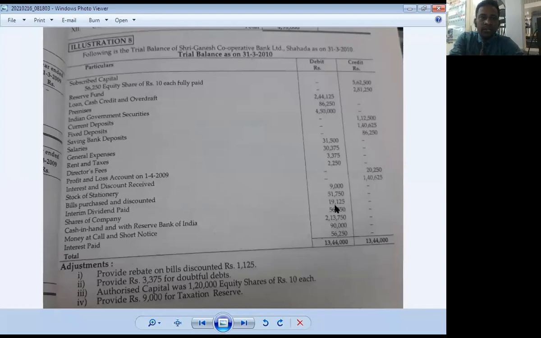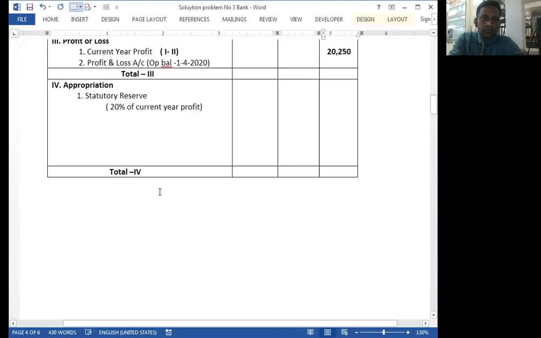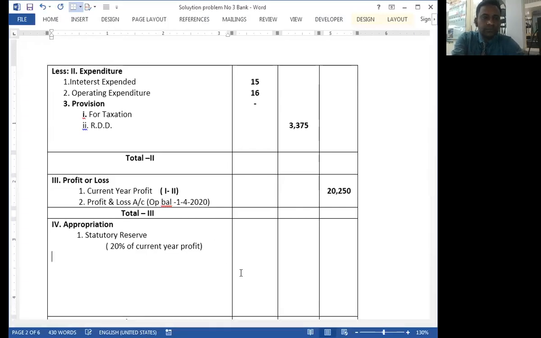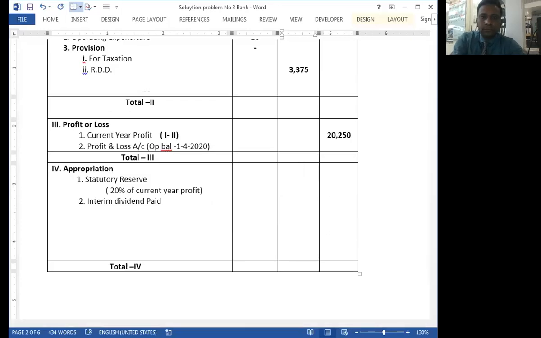What is the amount of interim dividend paid? 19,125. Interim dividend paid. 19,125.